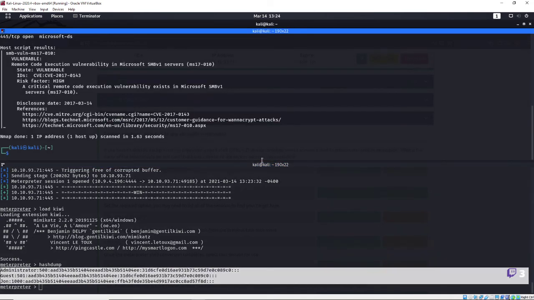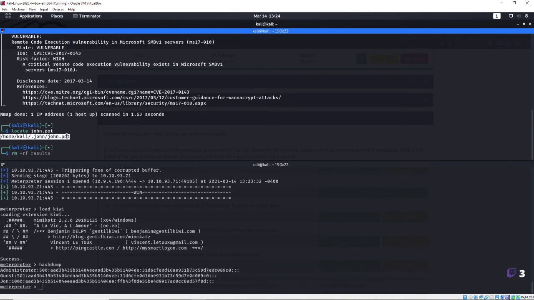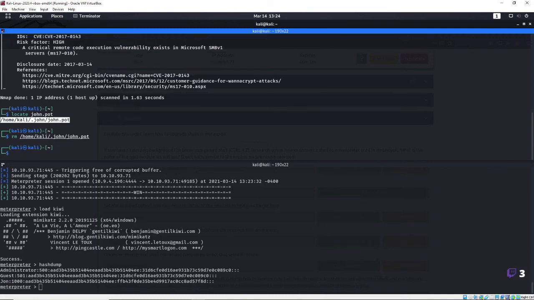Let's go ahead in here, cd into... actually, let me remove John the Ripper's pot. Where's John the Ripper's pot? Locate john.pot, right? Yeah, john.pot. We're going to go ahead and remove that real quick. Remove that file. We're doing this because if you already cracked any hash before, it'll be in the john.pot file. It will not crack them again.